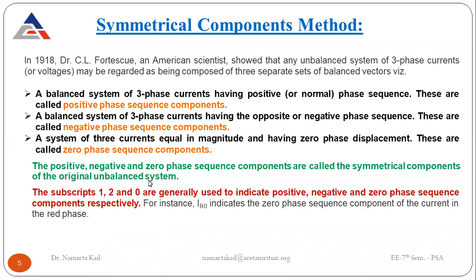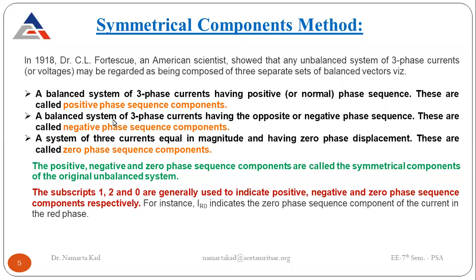All three phases are at an angle of 120 degrees to each other: red phase, yellow phase, blue phase, at 120 degrees with respect to each other, and the generator rotates in an anti-clockwise direction. That becomes our normal phase sequence, so this system is called the positive phase sequence components.